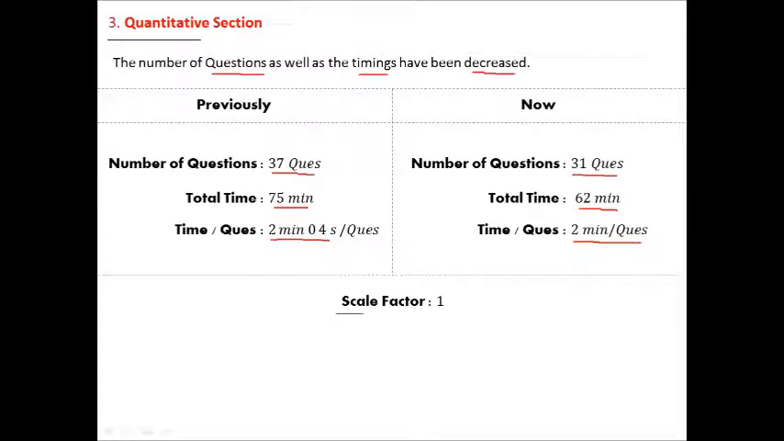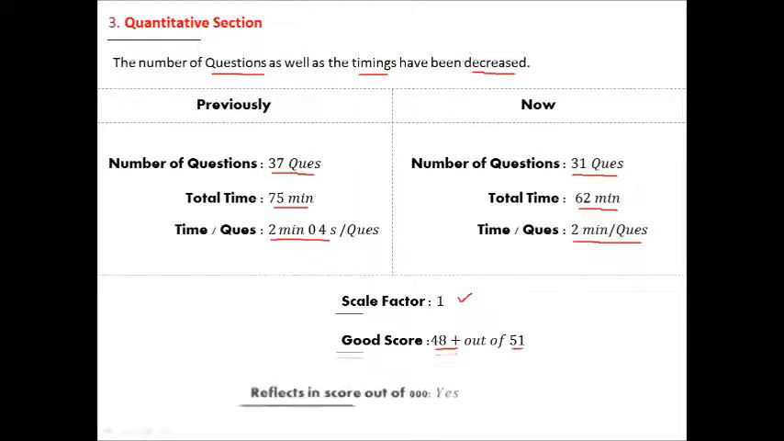The key factors: the scale factor, similar to IR, is 1 again over here. A good score is 48 or 48 plus out of a total score of 51. Does this reflect in your score out of 800? Definitely yes.